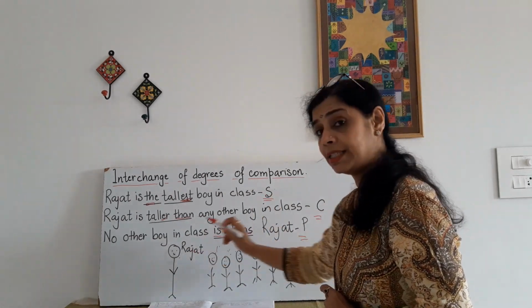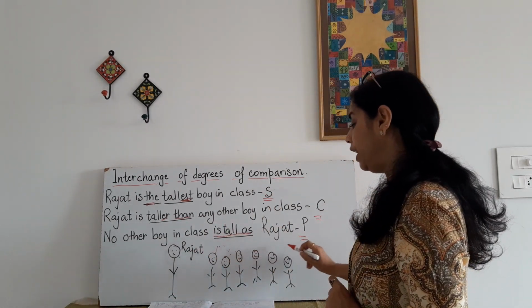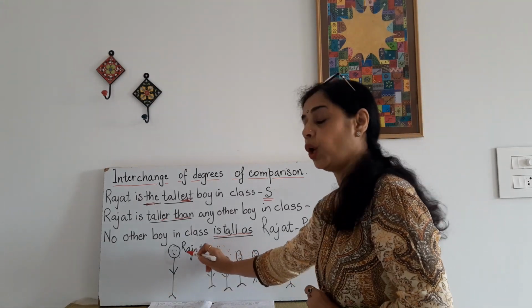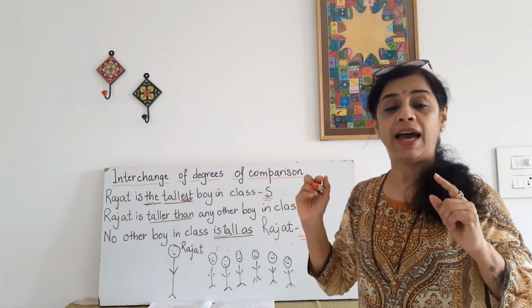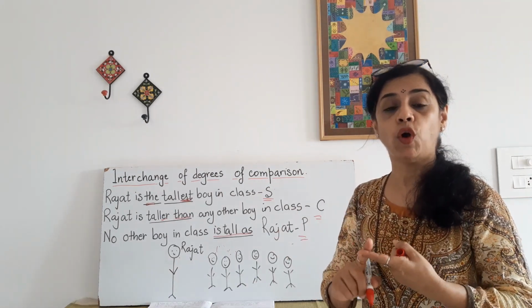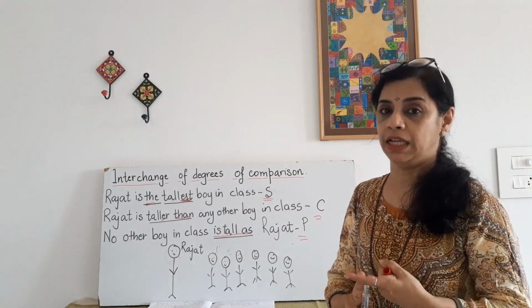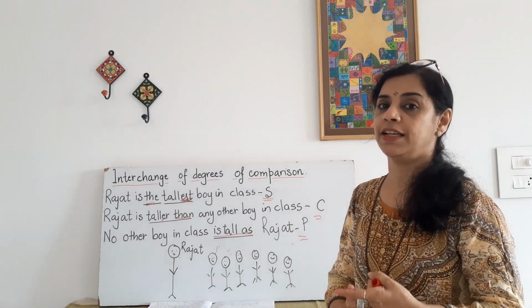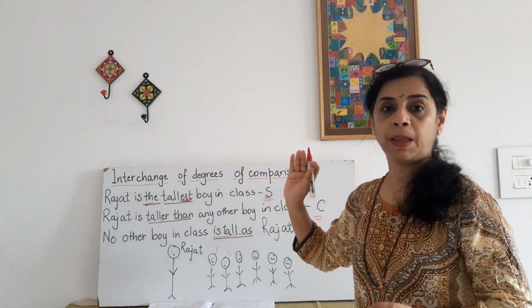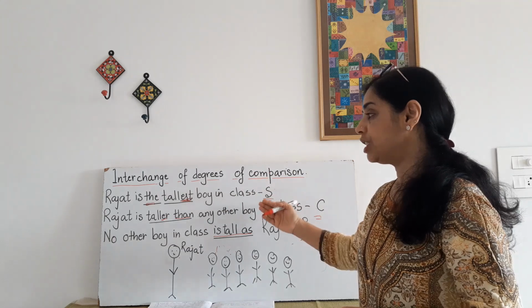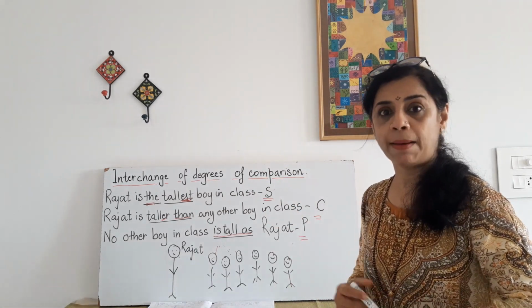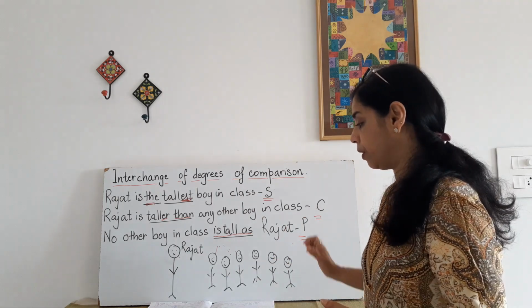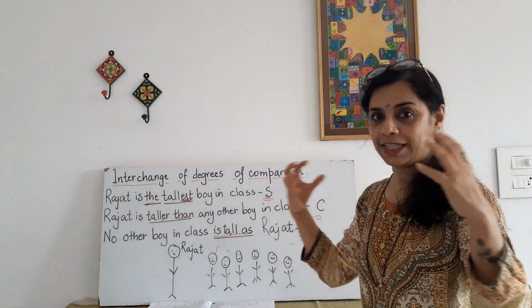So, we have interchanged, and at the same time we have not changed the meaning. The meaning of the sentence remains as it is. We have just changed the degrees. Let's move on to one more example.